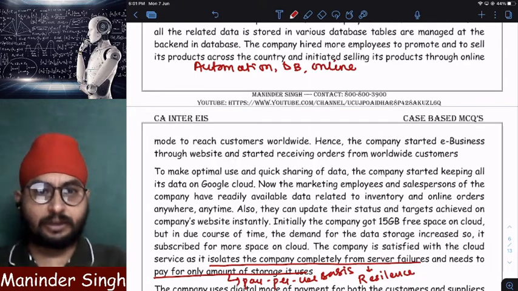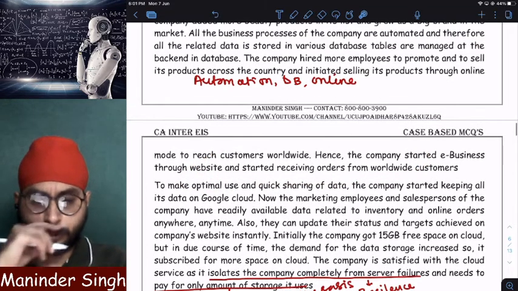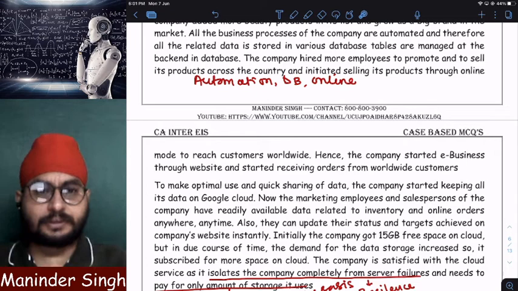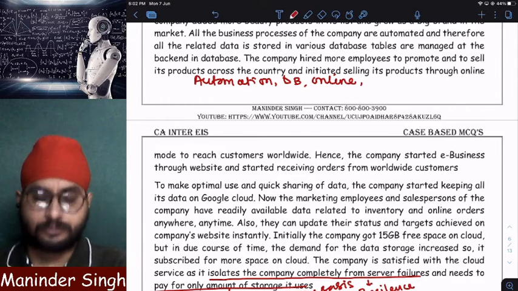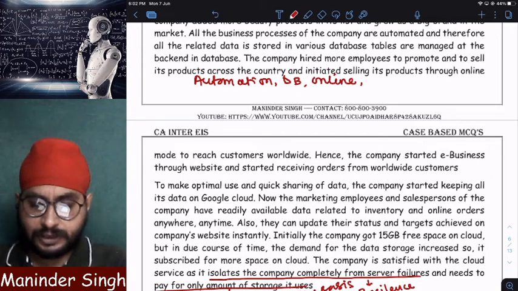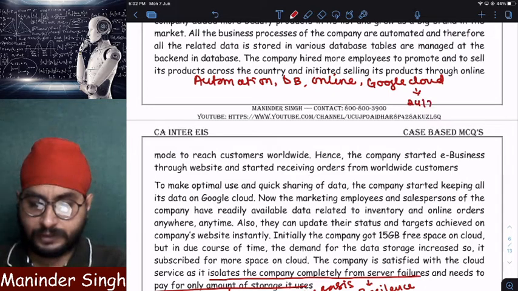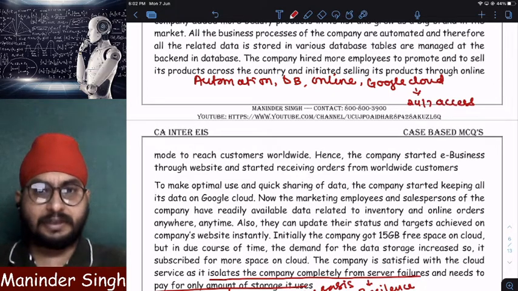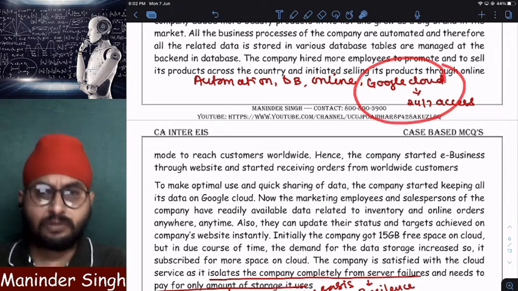Since it started selling online, it started receiving orders from throughout the world. Clear? And in order to manage the huge quantities of data, since the company was becoming big, online, with automation and database, data was becoming very huge. So that anyone can access it anywhere, it started uploading all its data to Google Drive, Google Cloud. Why Google Cloud? 24 by 7 access to its employees, so that employees can access the data anytime, anywhere. So it started using Google Cloud.